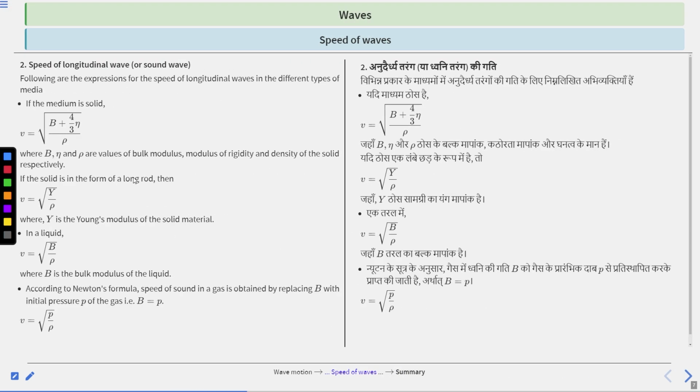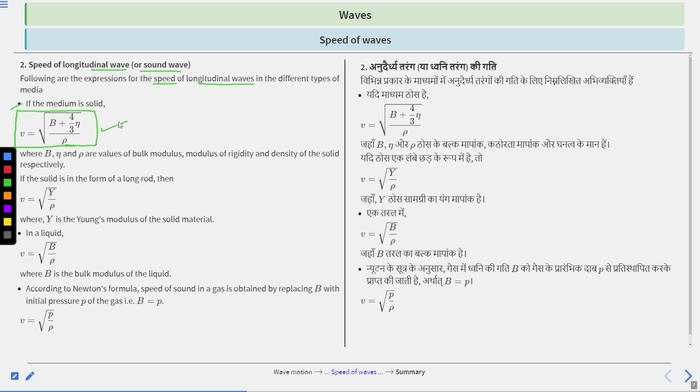Next is speed of longitudinal wave. Following are the expressions for speed of longitudinal waves in different types of media. First, if the medium is solid, in that case v equal to under root b plus 4 by 3 eta divided by rho. This is for speed of longitudinal wave. Clear?